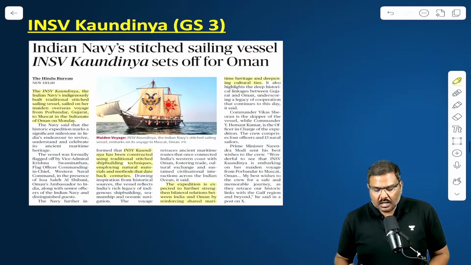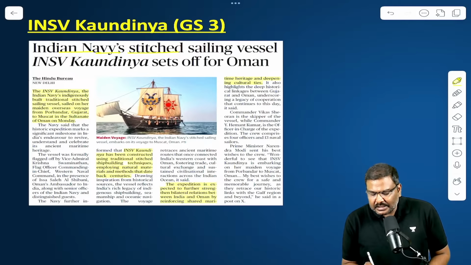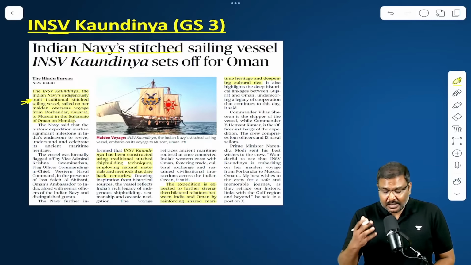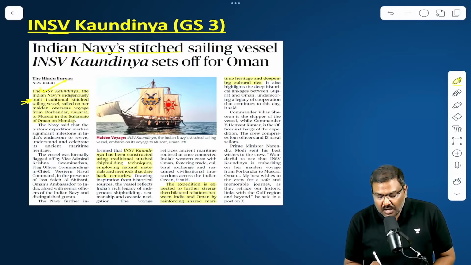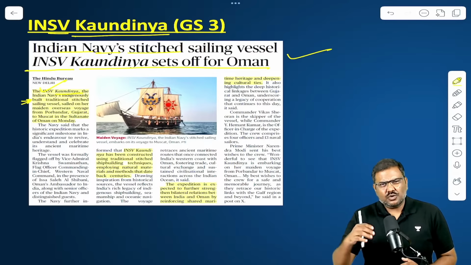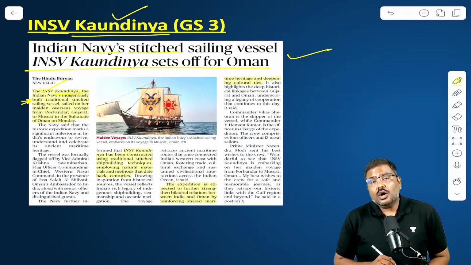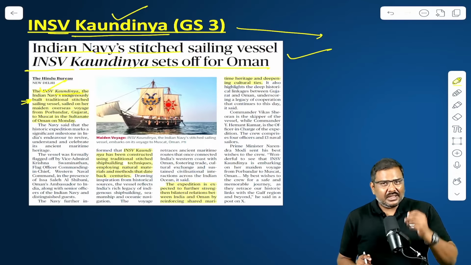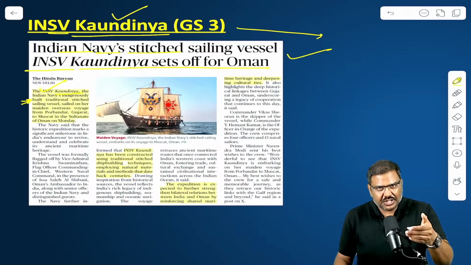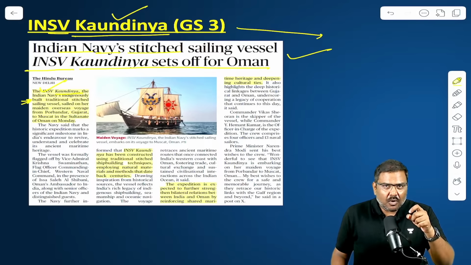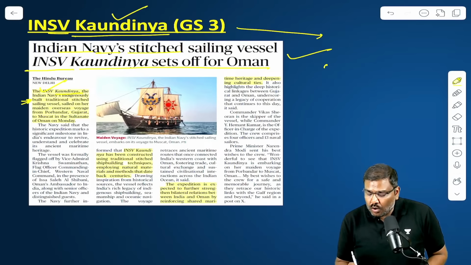Let me go forward. INSV, Indian Navy shipping vessel, Kaundinya. INSV Kaundinya basically takes the first sail to Oman, that is to Muscat. What is the importance of this article? Listen to me carefully. INSV Kaundinya, the proposal for developing this kind of a ship, and when I say this kind of a ship or a vessel, this particular vessel has been constructed using old traditional method, old traditional technique.